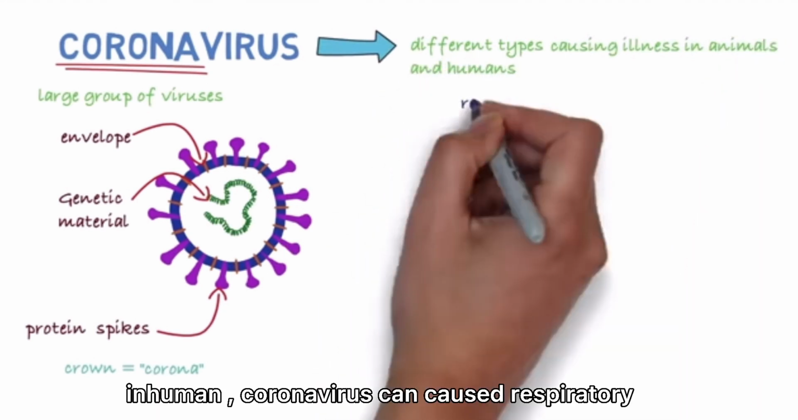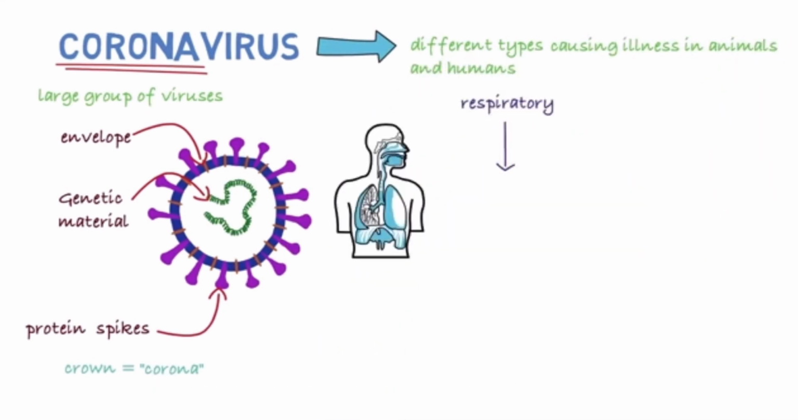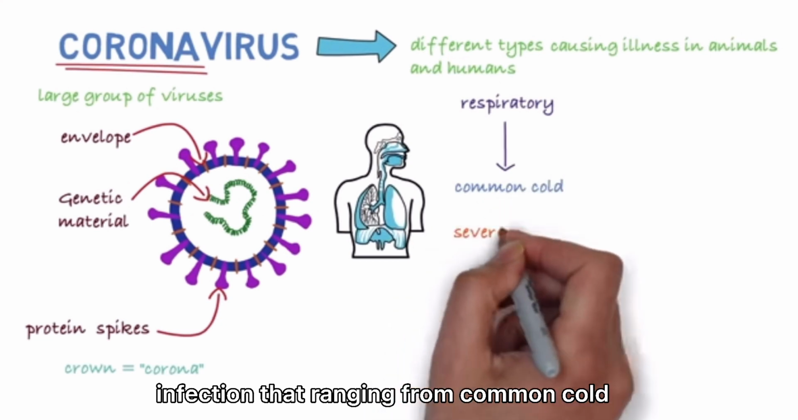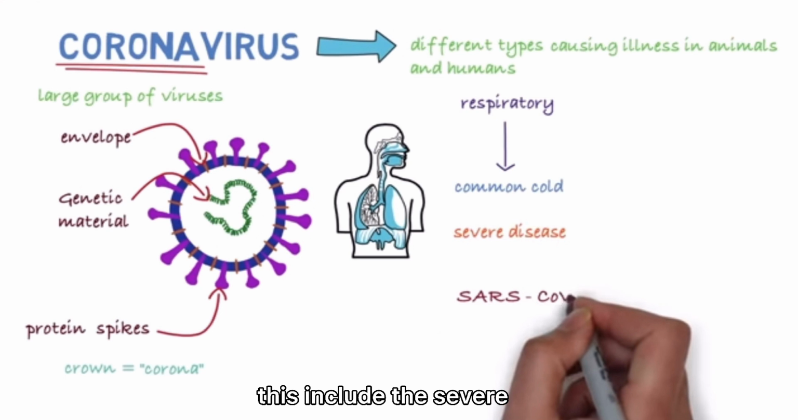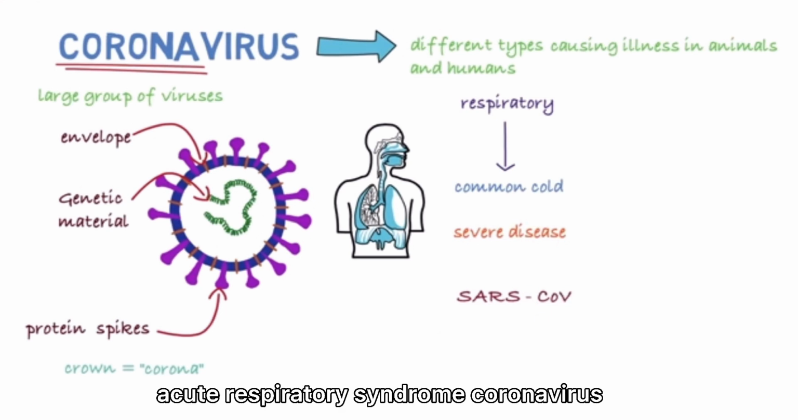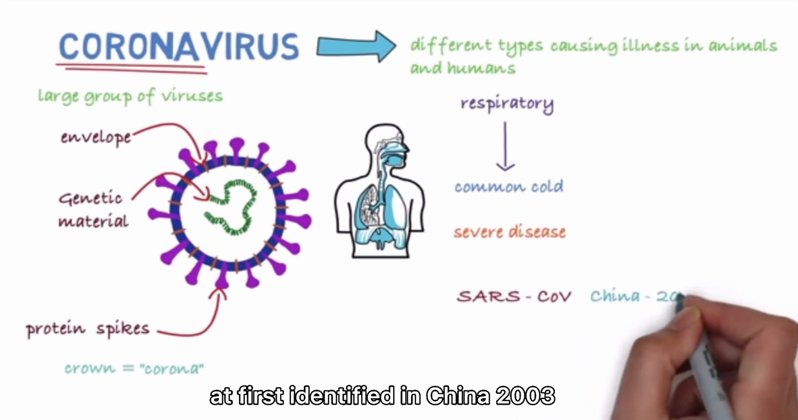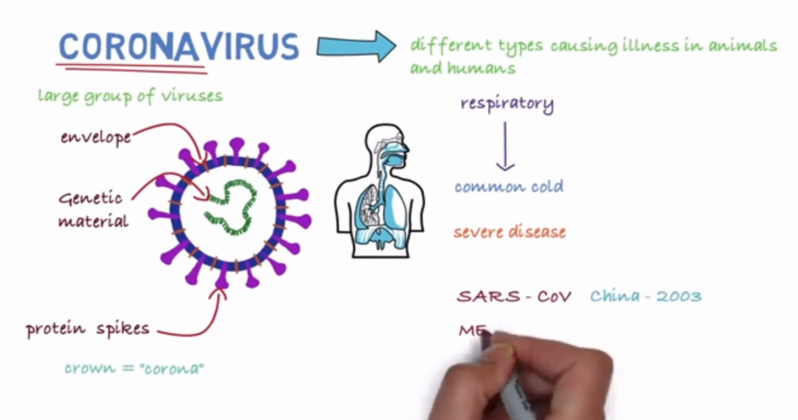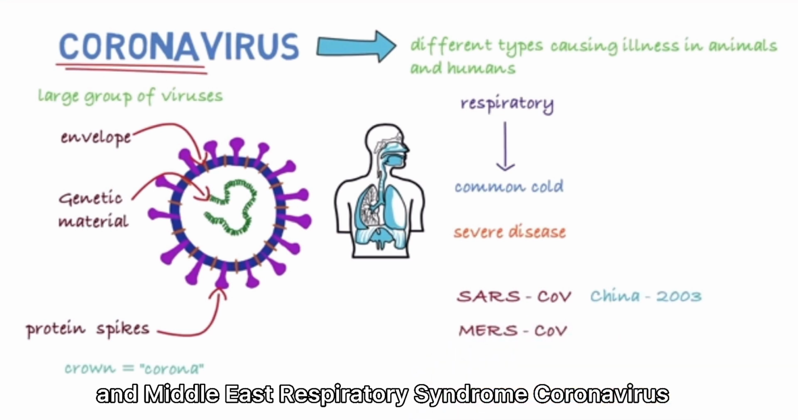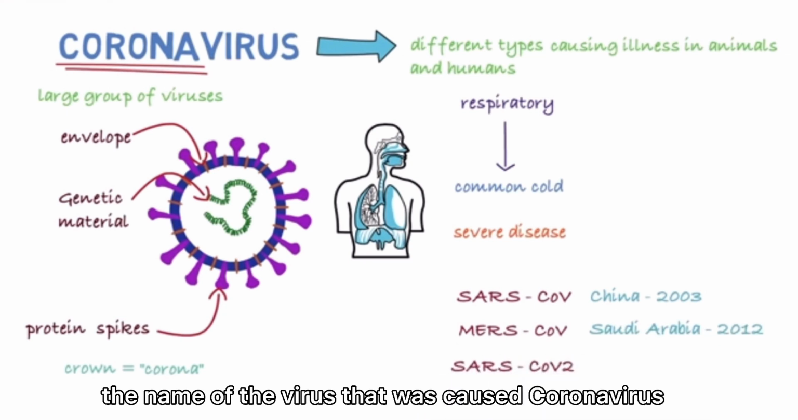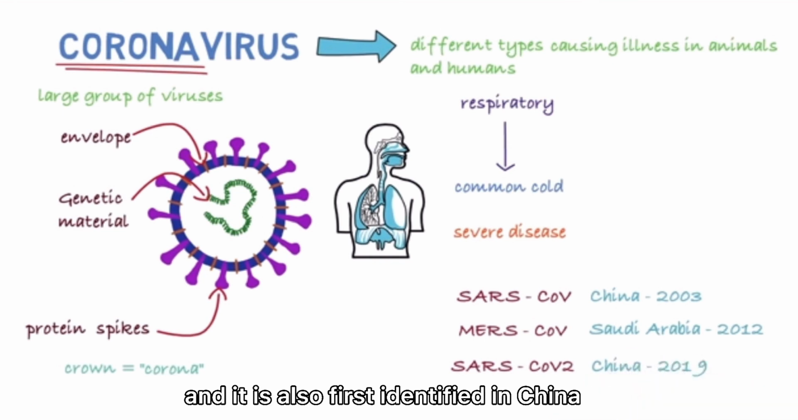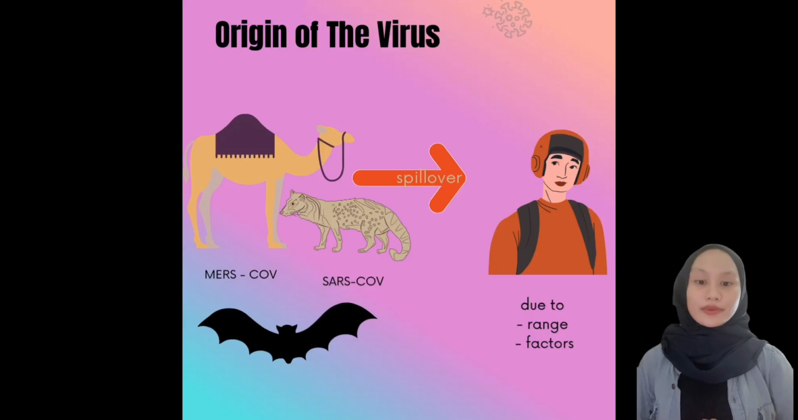In humans, coronavirus can cause respiratory infections ranging from the common cold to more severe disease. These include the severe acute respiratory syndrome coronavirus that was first identified in China in 2003, and Middle East respiratory syndrome coronavirus that was first identified in Saudi Arabia in 2012, and SARS-CoV-2, the name of the virus that causes COVID-19, which was also first identified in China.